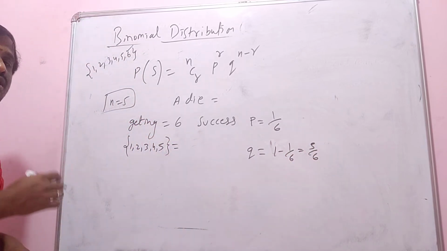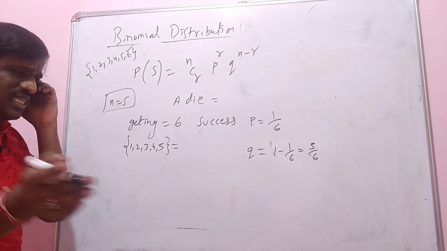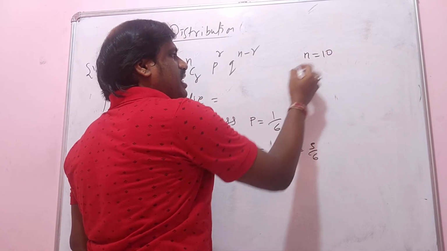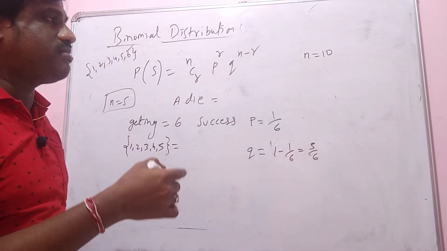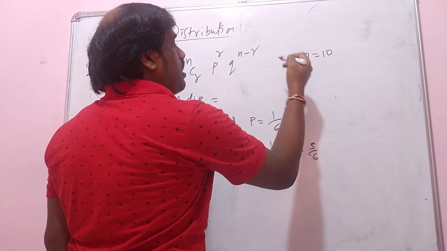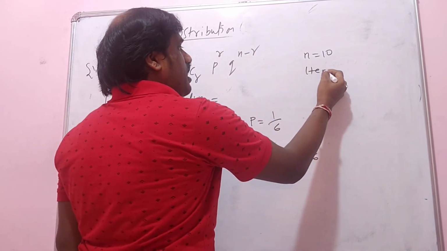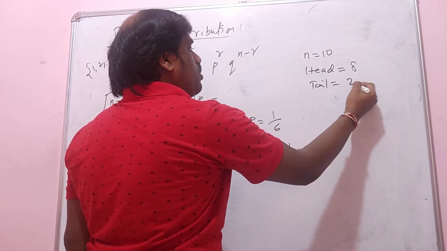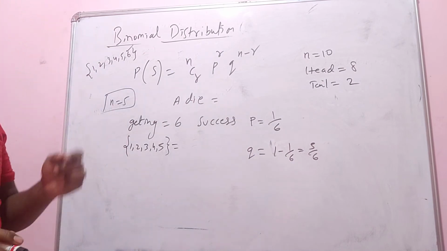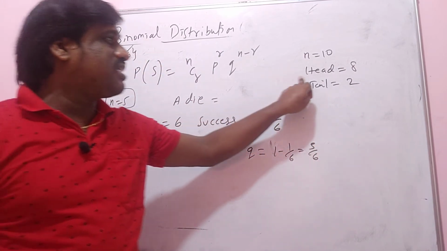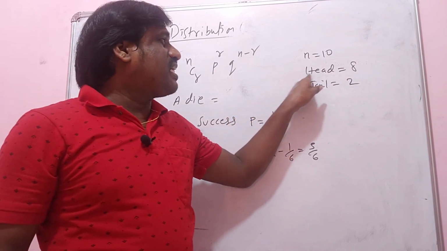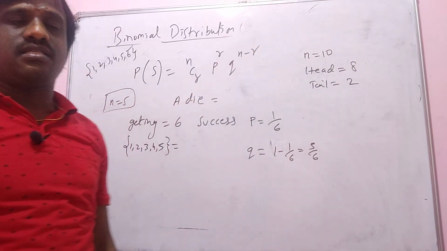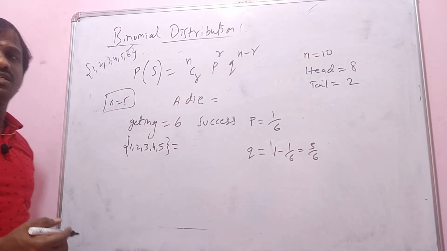In the previous question also, I did an experiment 10 times, and in that, the head came 8 times and the tail came 2 times. Suppose they don't give you the tail, they give you only the success. They will say the number of successes is 8, find the probability of getting success. They will ask like that, so in those situations we will find it here.